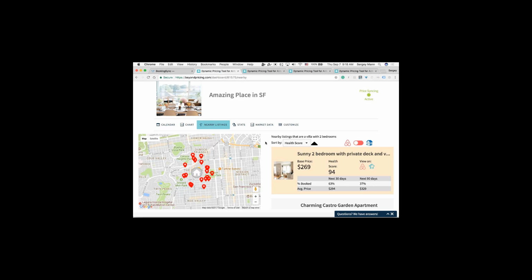And for these, one of the questions we get is about privacy. Don't worry there. This is not based on our data. This is just based on publicly available data on these websites. And we intentionally take out all BeyondPricing customers for privacy concerns. So if you're using BeyondPricing, don't worry. We're not going to be exposing your data. We're just using publicly available data of other people, and we'll specifically exclude your listing.